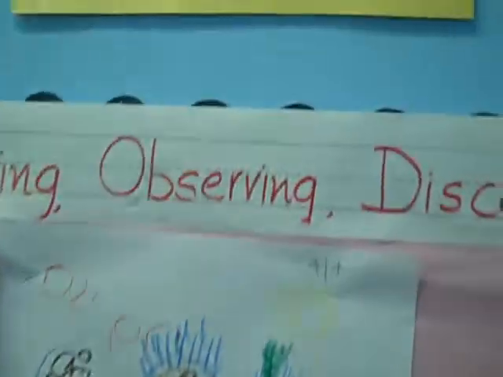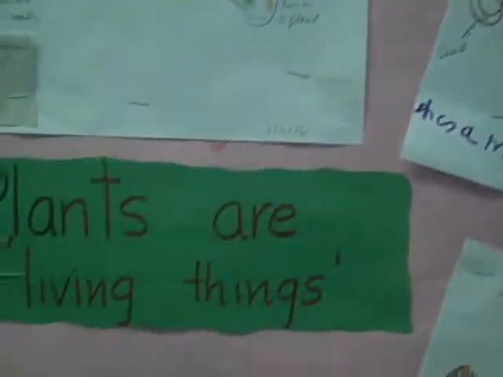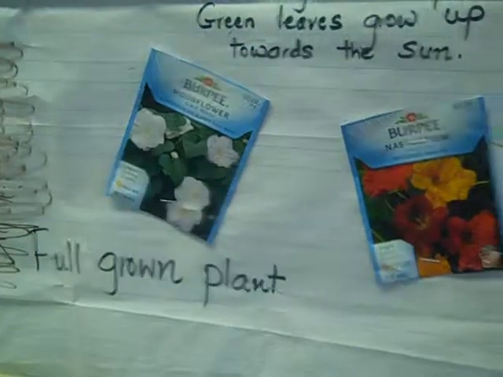And that's our science bulletin board. You can see the work of children with their drawings. They're trying to show that the life of the plant starts from the seed itself. So tasks, standards, plants are living things. This is how they were taught, like how the seed is going to transfer into a big plant later on. Plants are living things. This is the work of the children over here.